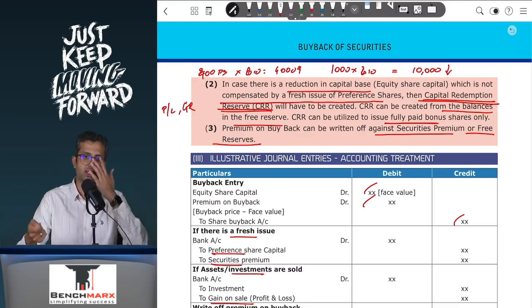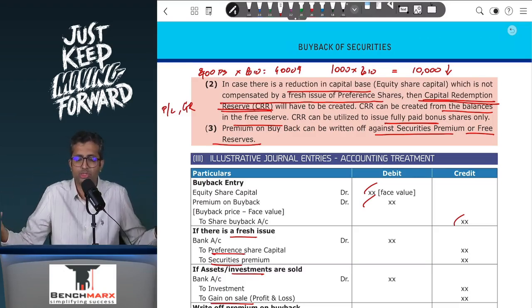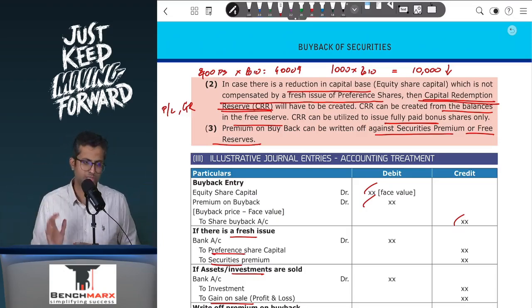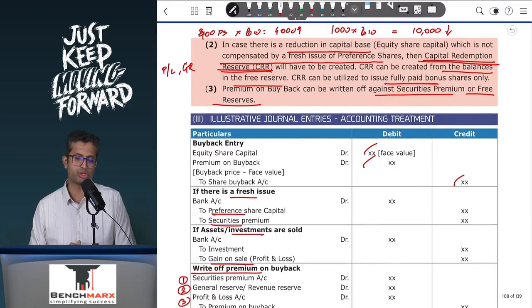When the option is exercised, the company will receive the money, so bank account debit. Then the option is also exercised, so it's no longer outstanding. Stock option outstanding account debit 30, to share capital, to securities premium. So that will give you the entry at the time of exercise in case of ESOPs. That is another, I believe, third special case.